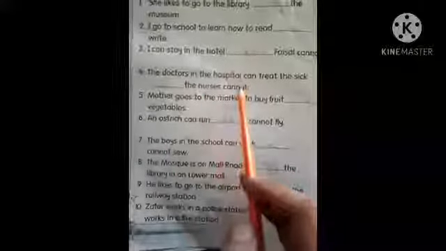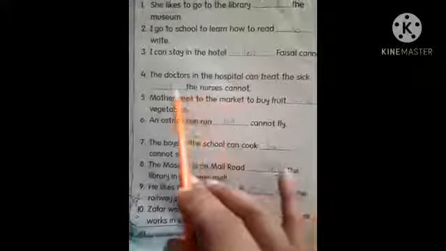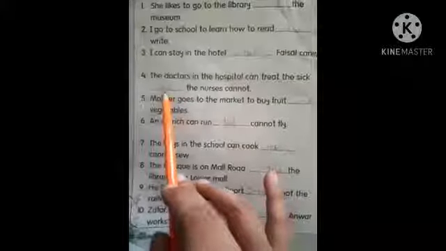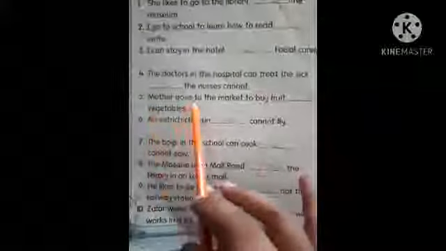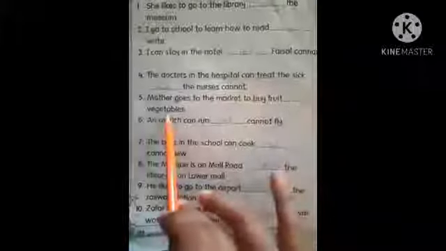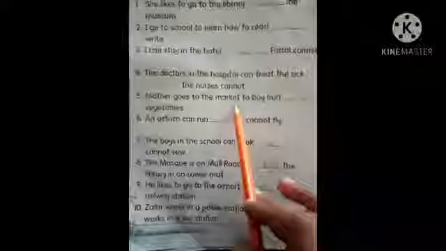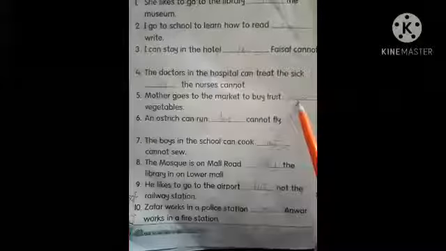The doctors in hospital can treat the sick, dash the nurses cannot. Now again I am making a comparison, so we should use but in this blank. Mother goes to the market to buy fruit dash vegetables. Now I am talking about two things in one sentence. Yes, we should use and in this blank.